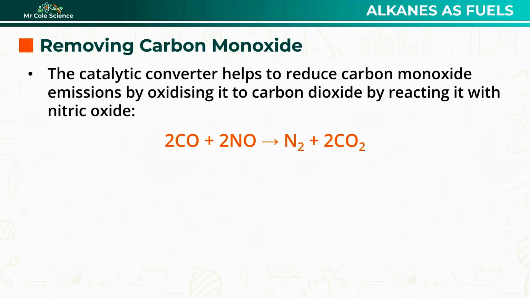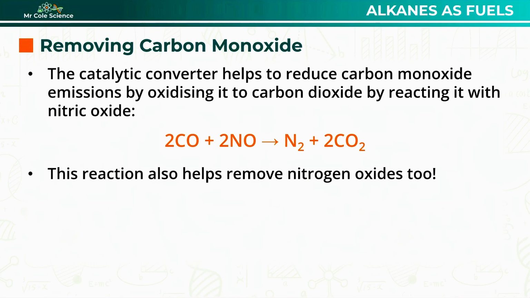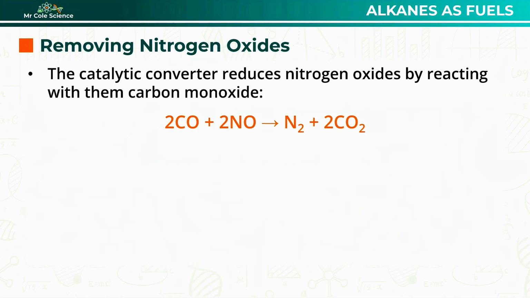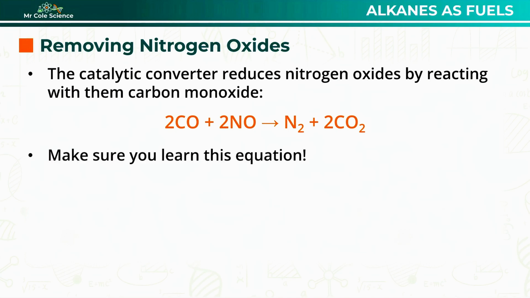Not only is this reaction helping to remove carbon monoxide, but in doing so, it's also helping to remove nitrogen oxides. Nitrogen oxides are removed by reducing them with carbon monoxide, which itself is oxidized. This forms nitrogen and carbon dioxide. And note how this is conveniently the exact same equation as we just saw before. And this is why it's such an important equation to learn. It's a double whammy, as it's used to answer 2 different questions: how nitric oxide is removed from the exhaust gases, but also how carbon monoxide is removed from exhaust gases.